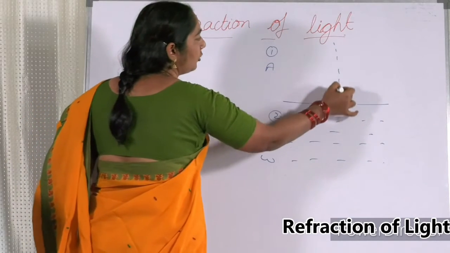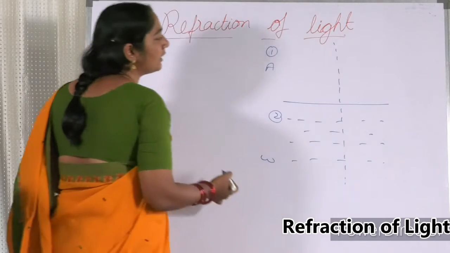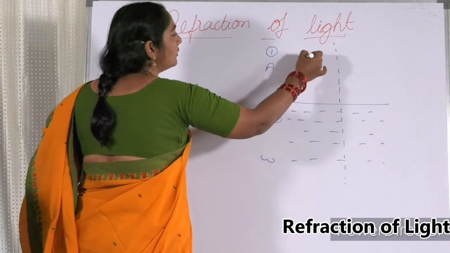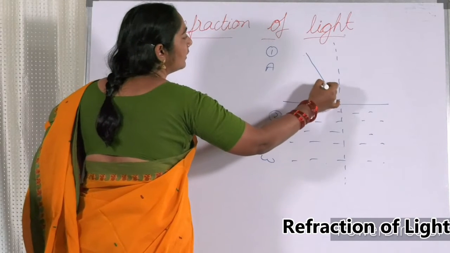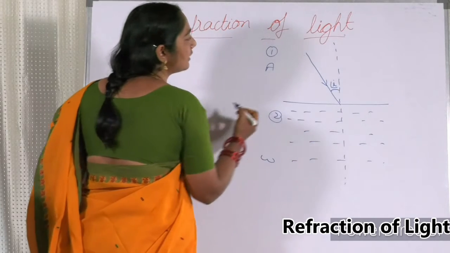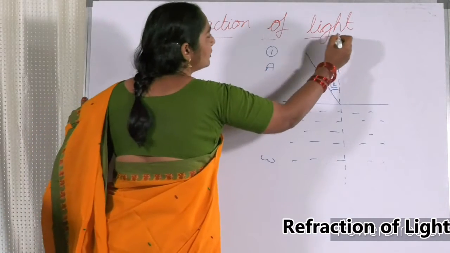Now, let this be the normal. The imaginary line drawn perpendicular is called the normal. Already we know about it. And this ray is called the incident ray. This is called the angle of incidence. The angle between the incident ray and the normal is called the angle of incidence.